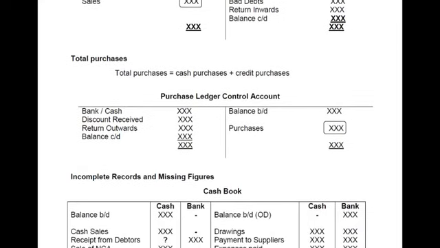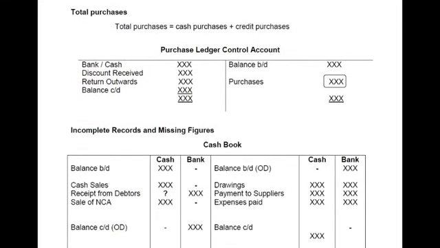Then after SLCA we'll be making PLCA. Again, in the income statement or profit and loss account we use total purchases. So cash purchase plus credit purchase is equal to total purchase. Cash purchase is sometimes given, but most of the time cash purchase is missing in the question. Why? Because businesses normally purchase on credit and they do not buy goods on cash. So if a business also buys goods on cash, it must be written in the question. So we need to add both of these in order to get total purchase for the income statement.